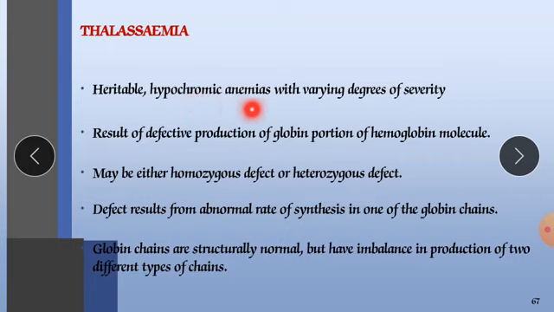There is a lack of production of RBCs, resulting from defective production of the globin portion of the hemoglobin molecule, due to which less hemoglobin is produced. It may be either a homozygous or heterozygous defect. The defect results from an abnormal rate of synthesis in one of the globin chains. The globin chains are structurally normal but have an imbalance in the production of two different types of chains.